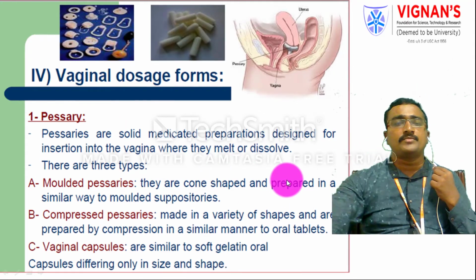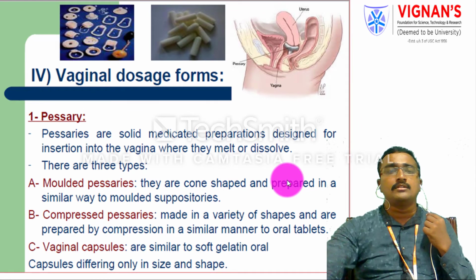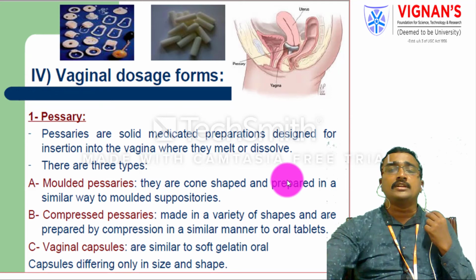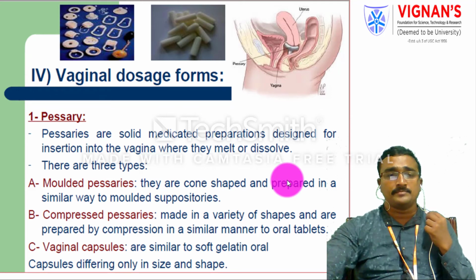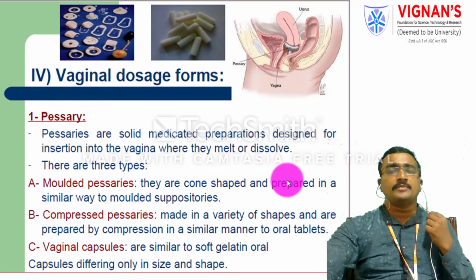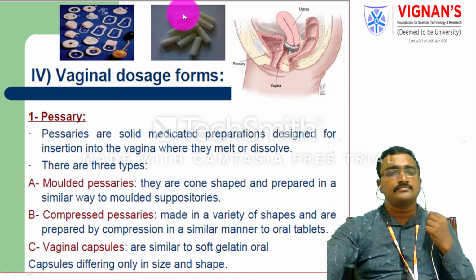Vaginal dosage forms you can also call pessaries. These are semi-solid preparations designed mainly for insertion into the vaginal area. When they contact your body, they melt or dissolve. Molded pessaries, compressed pessaries, and vaginal capsules are available. Molded pessaries, as you see in this diagram, have a cone shape and are prepared similarly to suppositories using molds.